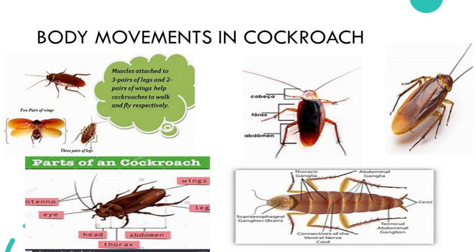So what are the two types of skeleton? Endoskeleton and exoskeleton. If the skeleton is present outside the body, then it is the exoskeleton, and if the skeleton is present inside the body, then it is endoskeleton. Okay, and what is the function of this exoskeleton? It protects the soft internal parts of the body. Okay, and how many pairs of legs can you see in the cockroach? See, you can see here three pairs, one pair, second pair, and the third pair. So total three pairs means how many legs? Six legs they have.